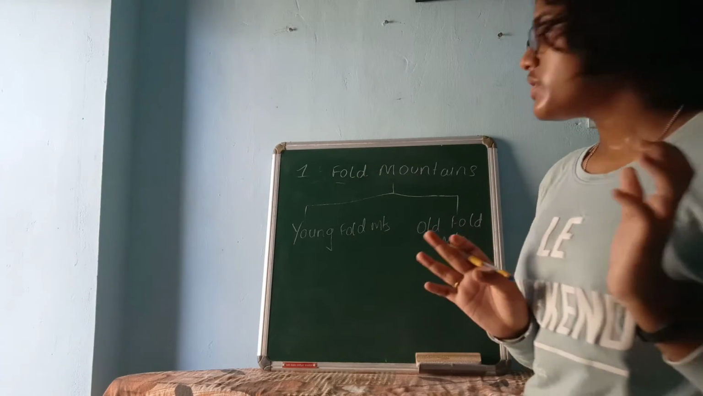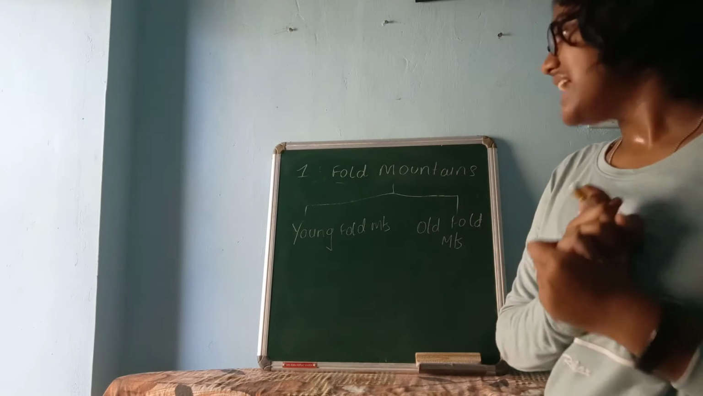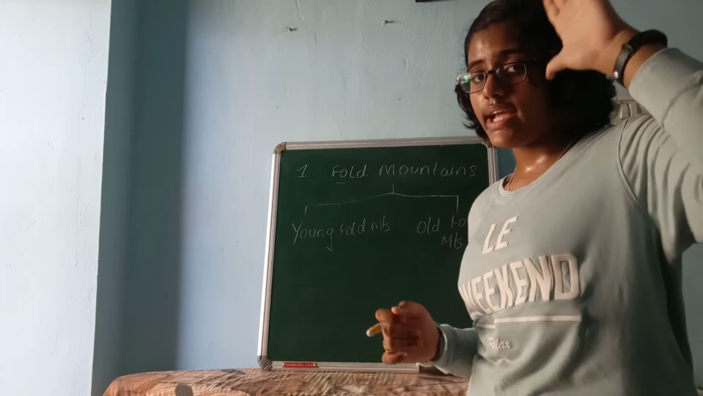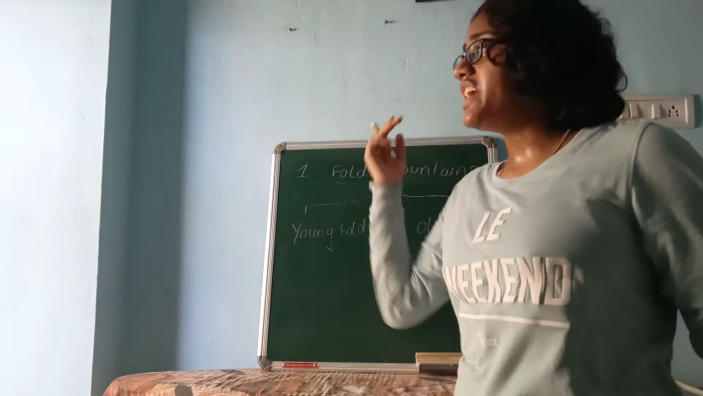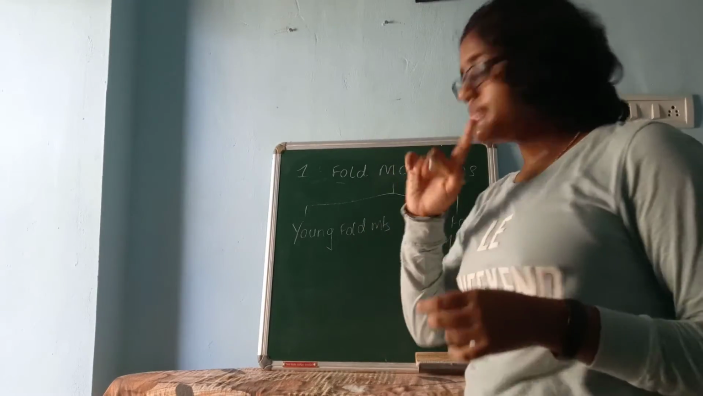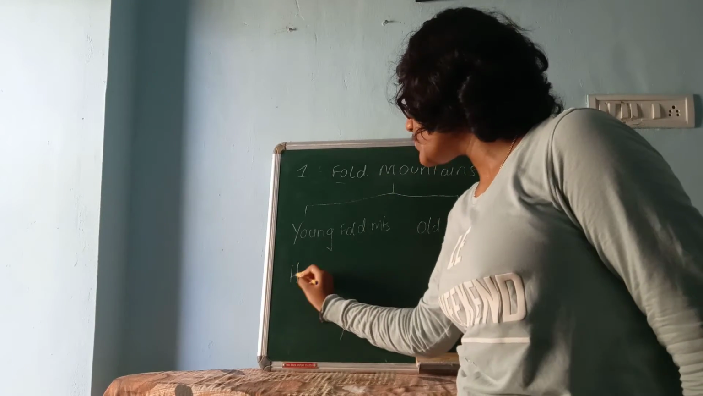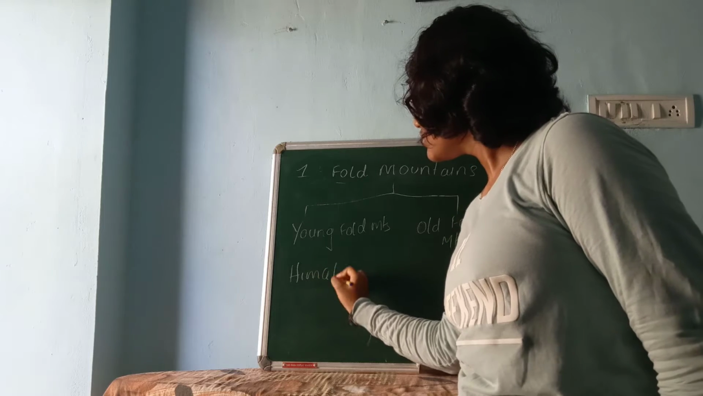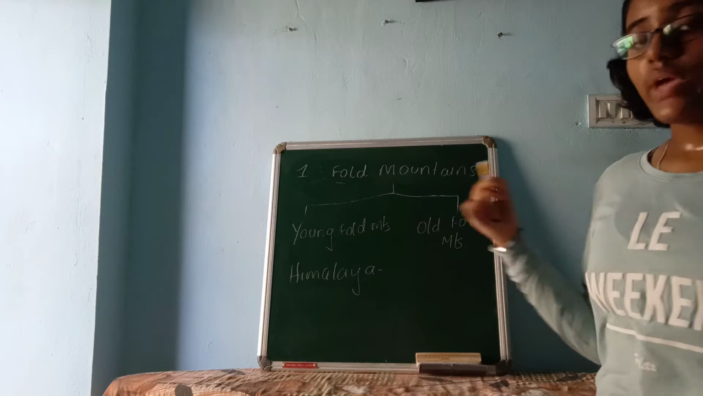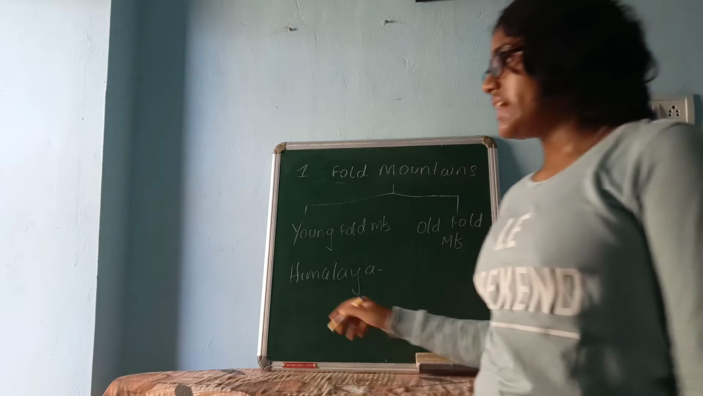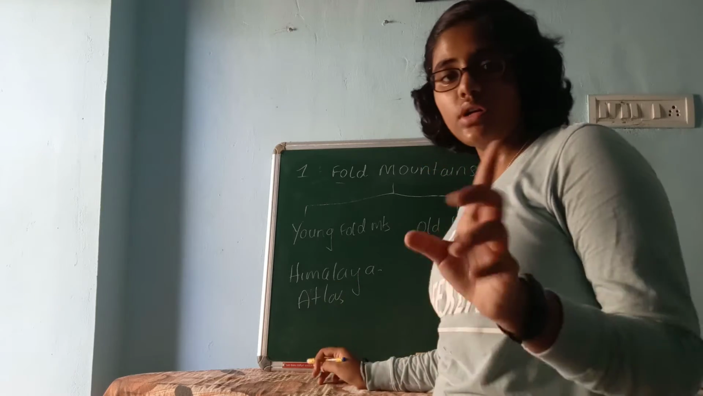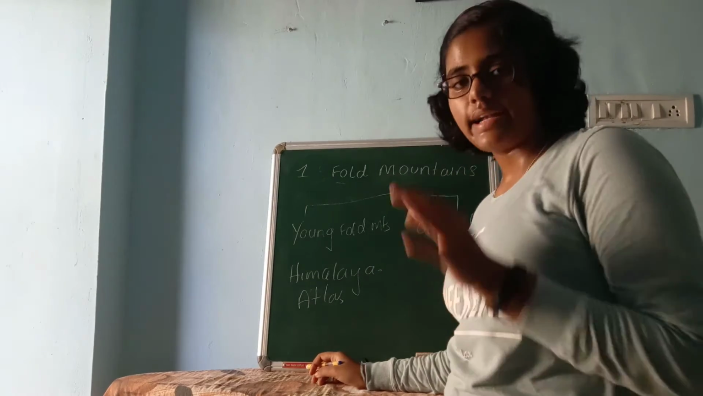The characteristics of young fold mountains are: they have high altitude, they have steep slopes and a conical peak. Okay. So the examples of young fold mountains are the Himalayas. We have the Himalayas as young fold mountains, and we have the Atlas. Atlas, not the Atlas book, the name of that mountain, Atlas.